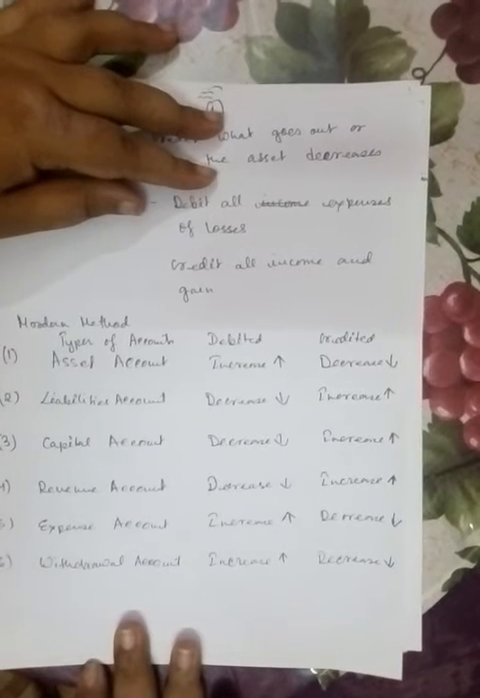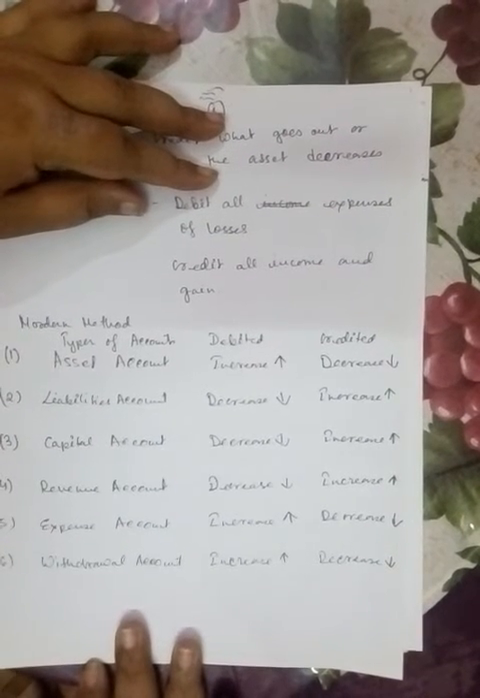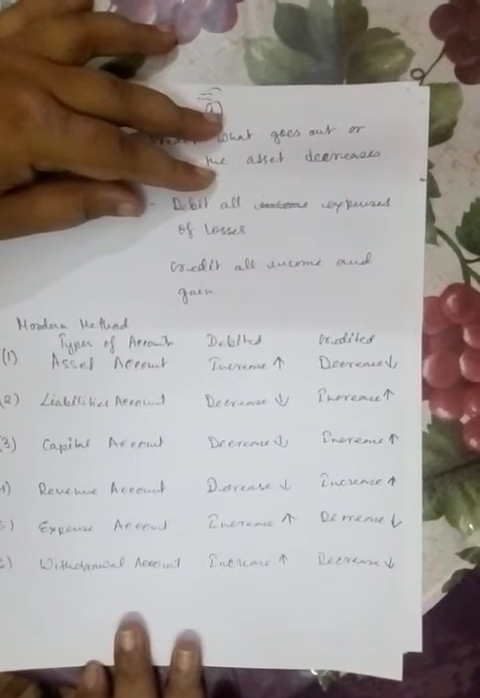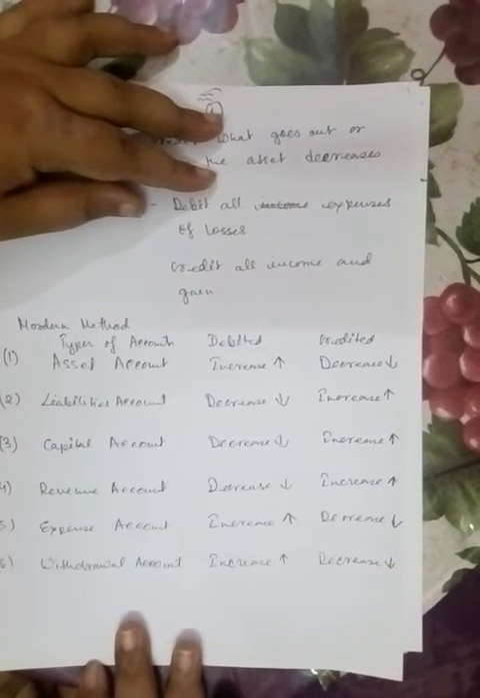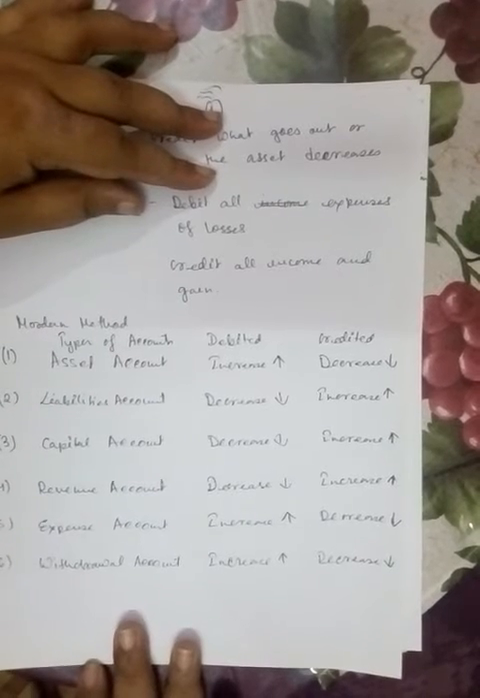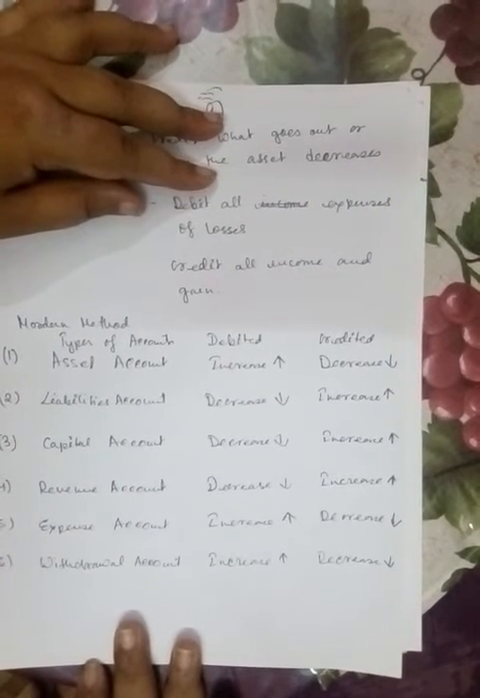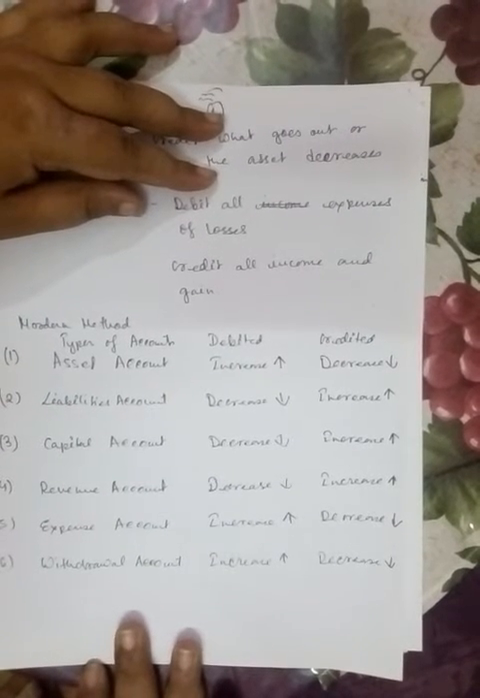Revenue. Revenue means any sales or any income of the business in terms of commission, in terms of discount received, in terms of bank interest received, or any sales of the business. If the sales increases or there is an income, we should credit it. If there is a decrease in revenue, we should debit it.